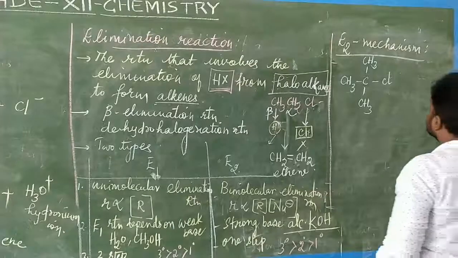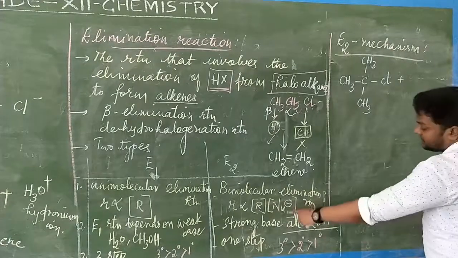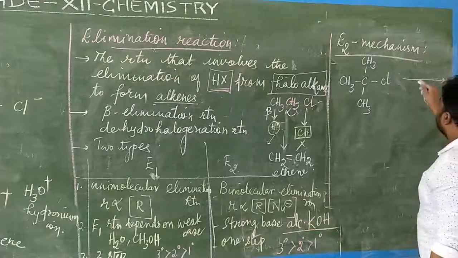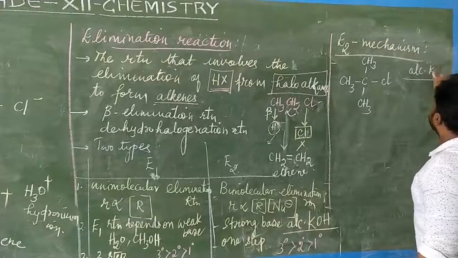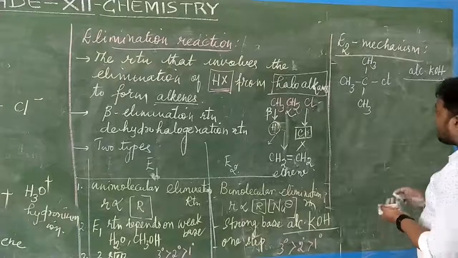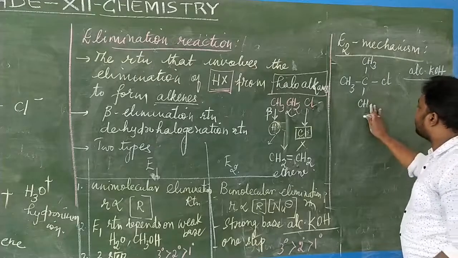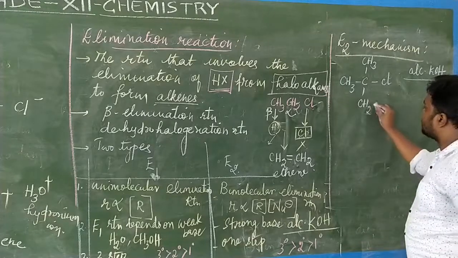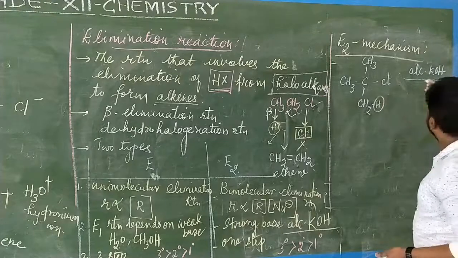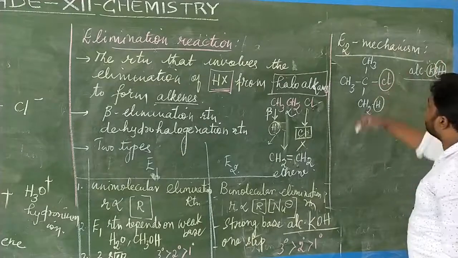This is called as what? Tertiary haloalkanes. Tertiary haloalkanes on treatment with a nucleophile, alcoholic potassium hydroxide, in the presence of alcohol. This hydrogen and this OH will be getting removed, and this K and then this Cl will be getting removed.